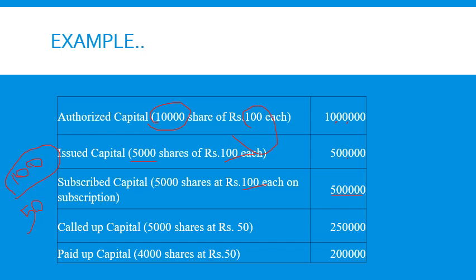So the total called up capital is 2,50,000, out of which all the shareholders except 1,000 paid the amount. So out of 4,000 shares we got 50 rupees each, we'll get 2 lakh rupees. The shareholders of 1,000 shares did not pay the amount, so our paid up capital is 2 lakh rupees. So this is the example for getting a clear idea regarding the different categories of share capital.